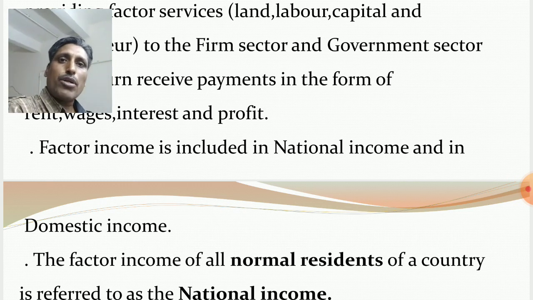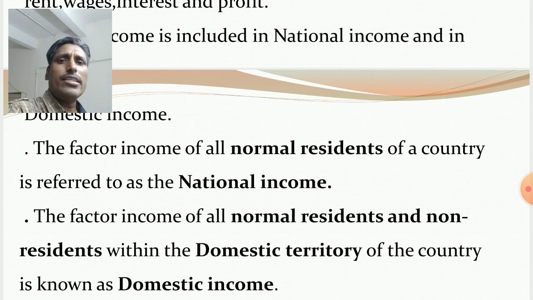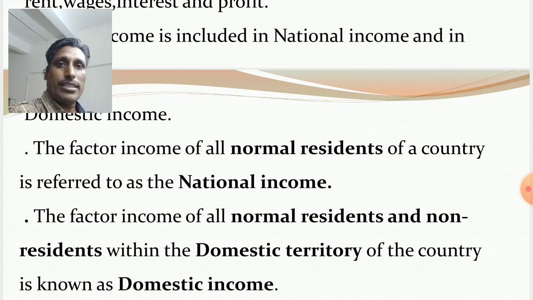So when factors of production render their productive services, there is a flow of goods and services in the economy. So only factor income is included in national income and in domestic income. The factor income of all normal residents of a country is referred to as the national income. Only consider the factor income of all the normal residents, whether they receive it within the territory or from abroad. Clear? But only the contribution of normal residents you consider.